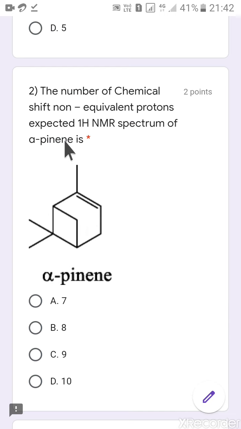So let's count the total number of non-equivalent protons in the alpha pinene. So 1 for methyl, 1, 2, 3, 4, 5, 6, 7, 8, 9 and 10. So in alpha pinene there are 10 different or 10 non-equivalent protons. So option is D.